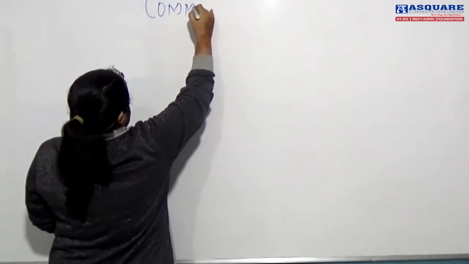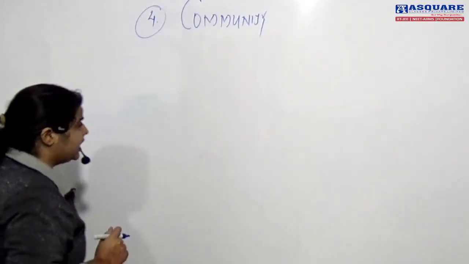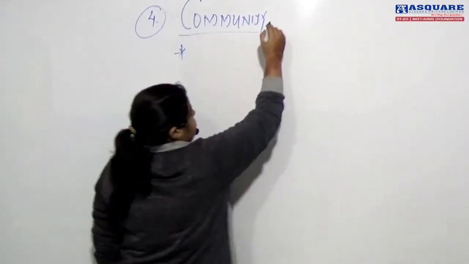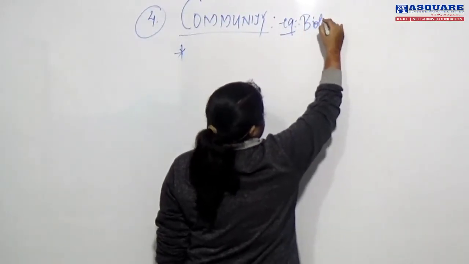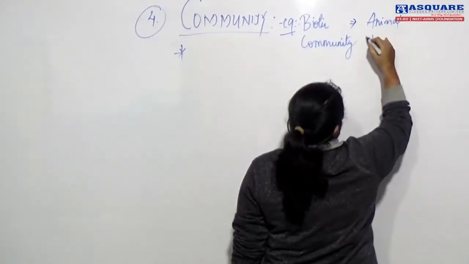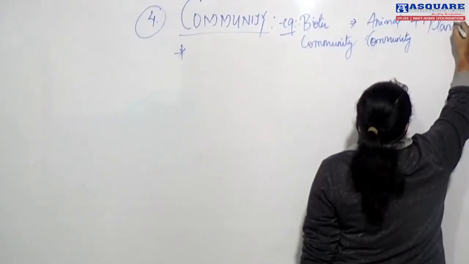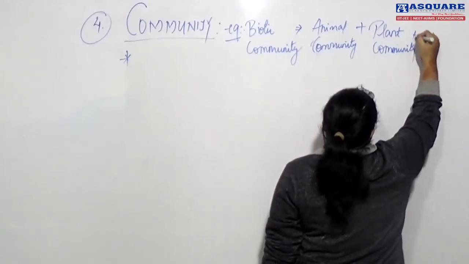Then we completed community, the precise definition of community, and then I explained species diversity, what it is, its forms, and so on. Yesterday we learned community. In community, I gave you the example of biotic community, which involves animal community, plant community, and microbial community.